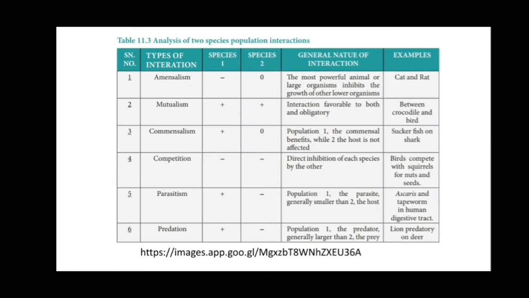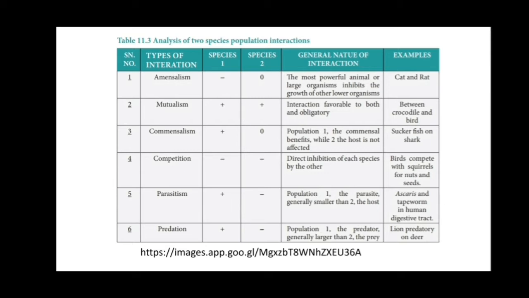Number 1 is amensalism. Species 1 is indicated by minus and species 2 by zero. So the most powerful animal or the large organism inhibits the growth of the lower organism. An example is the cat and the rat.